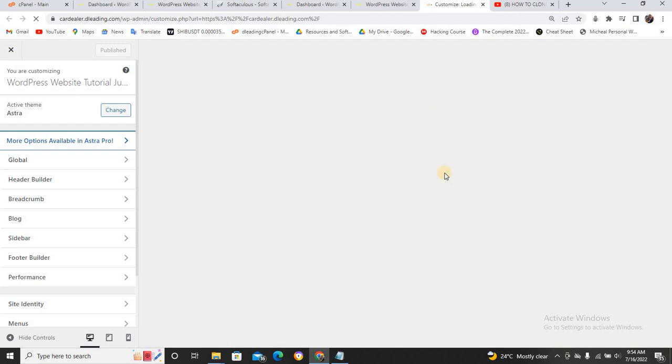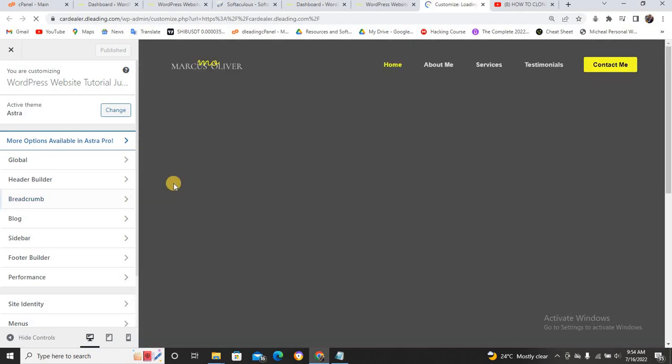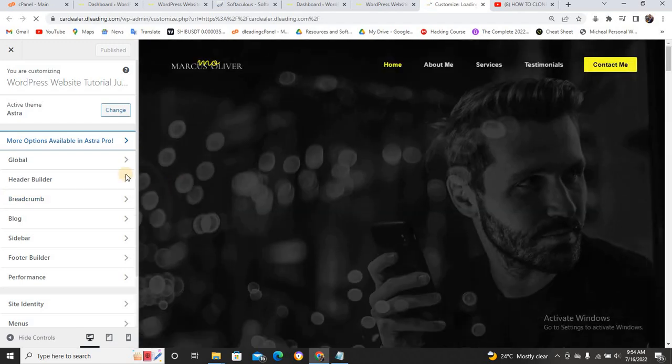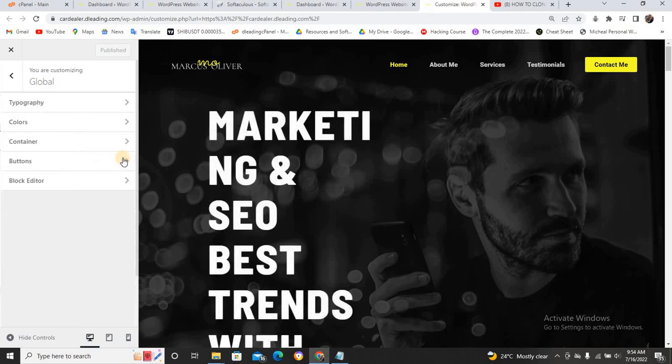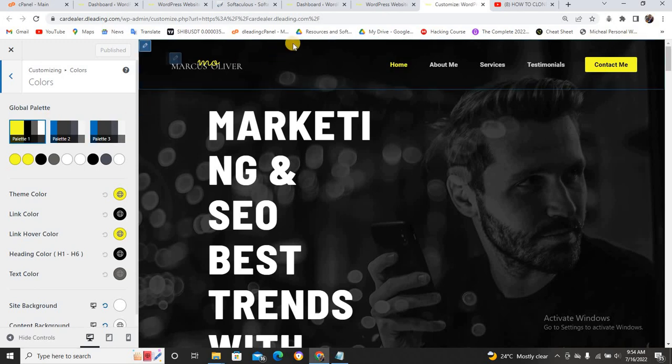So let's move forward now. If you want to change the color of anything, the first thing you need to do is just to click on this global. Can you see this global? Click on it. And click on this color. Can you see this color? Click on it. Now, once you click on this color, this is the first color. If I look at this color, it's just based on black and yellow, and this is it. Can you see it now?